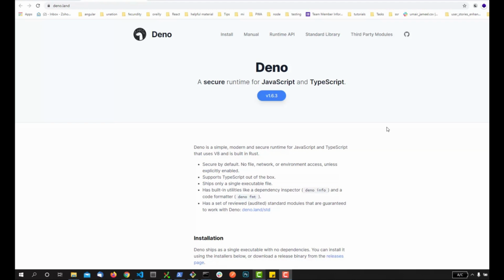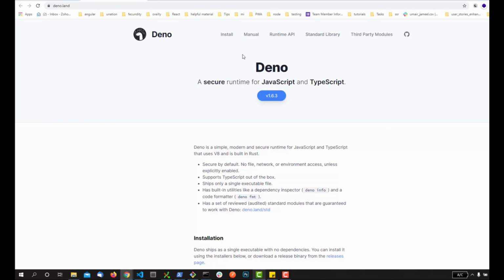In this video, we're going to be talking about an awesome technology called Deno. We can say it is a replacement of Node.js in upcoming years. It is a secure runtime for JavaScript and TypeScript. So where does it come from?